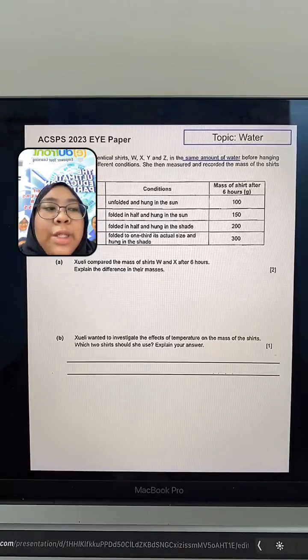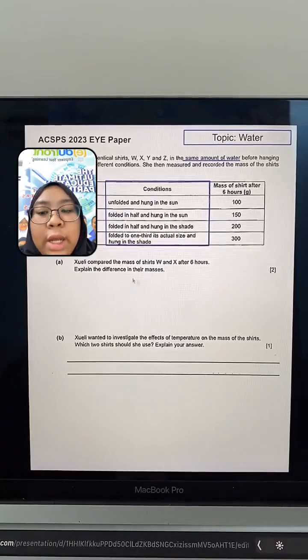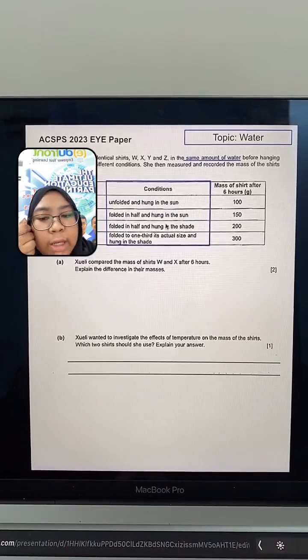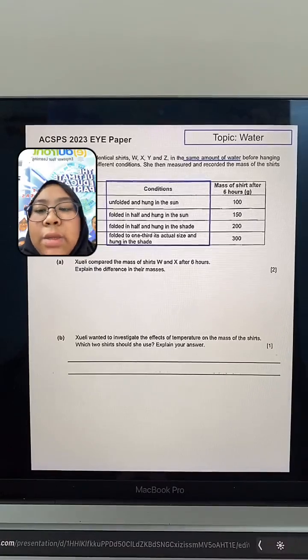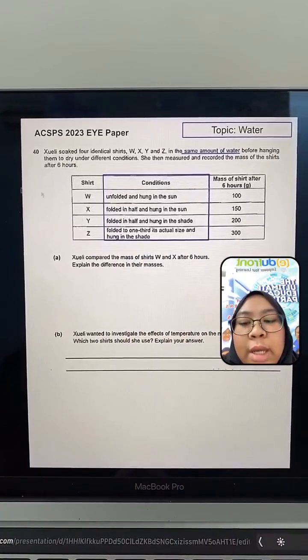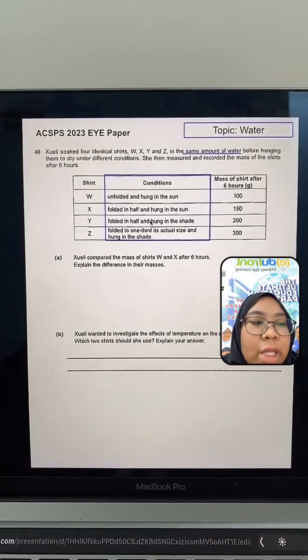Let's focus on the conditions section here. I would like to ask the viewers, the students: W, X, Y, and Z are hidden. Here are W, X, Y, and Z. Okay, here you go. If you look here, W, X, Y, and Z are the shirts, and here are the different conditions. Let's look at the conditions together.